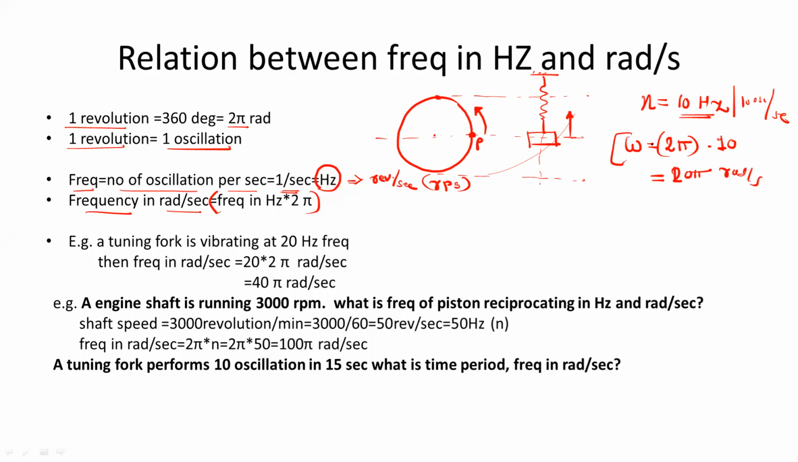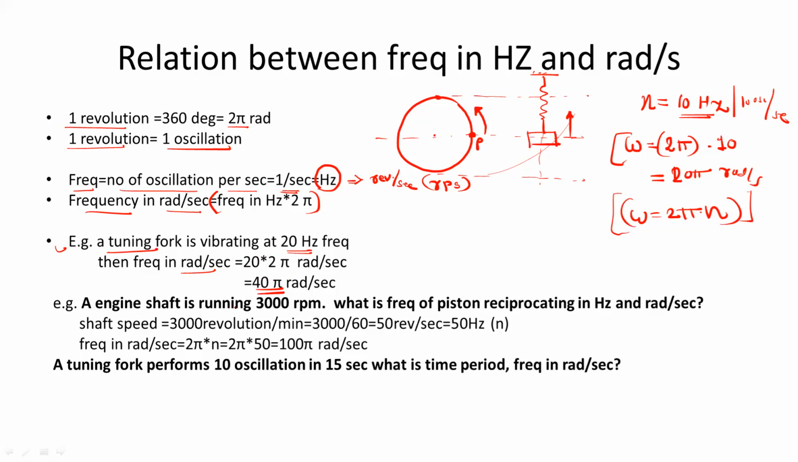We should remember this formula. Omega is equal to 2 pi into frequency in hertz. So this is the conversion formula. So here you can take the example. A tuning fork is vibrating at the frequency of 20 hertz. And if you want the frequency in rad per second, so this is 20 into 2 pi rad per second.